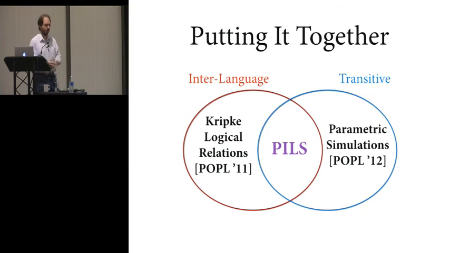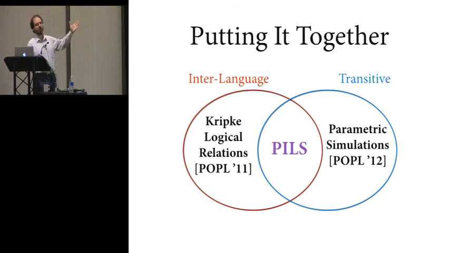Putting everything together, in the POPL 12 paper, we developed this initial idea of parametric simulations, and we proved this transitivity result, which turned out to be a bear. But that was already complicated enough just in reasoning about single language contextual equivalence. So we just developed that in the single language setting, and we claimed that this should scale, like logical relations do, to handling interlanguage reasoning. But we didn't actually work that out.